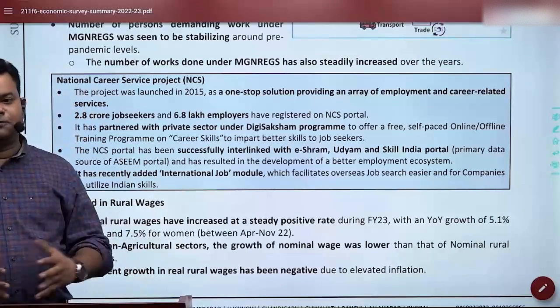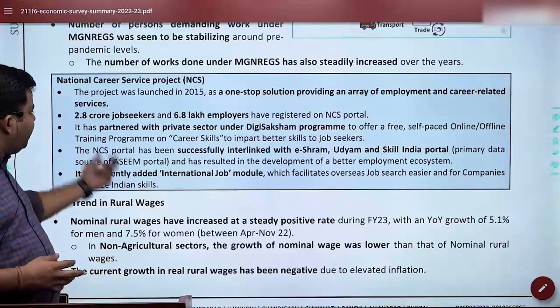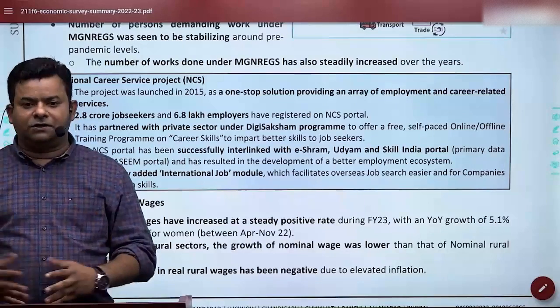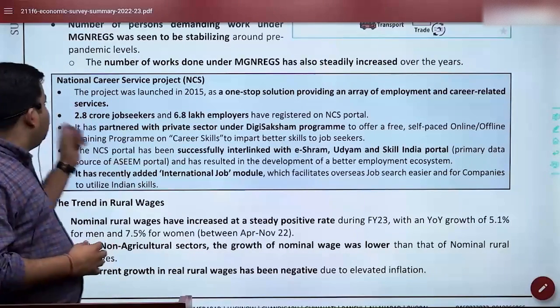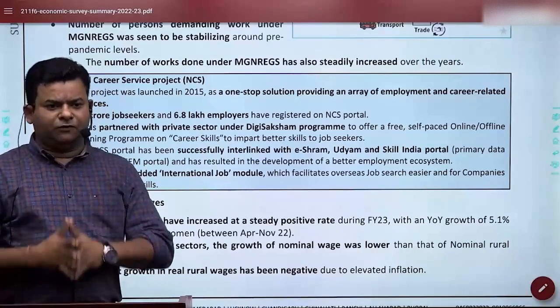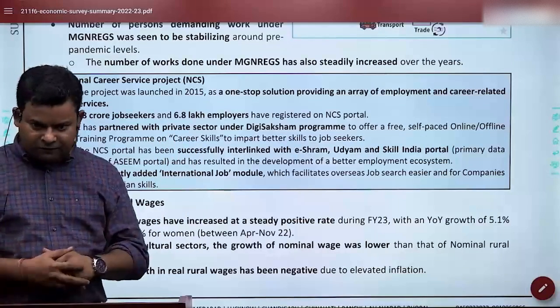It is a one-stop solution for employment and career-related services. 2.8 crore job seekers and 6.8 lakh employers are already registered on this portal. That is called the National Career Services Project. In fact, even if remotely connected, if you're talking about employment, this can be referred to. In your answers, you can write about it.